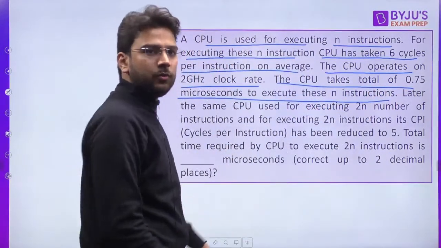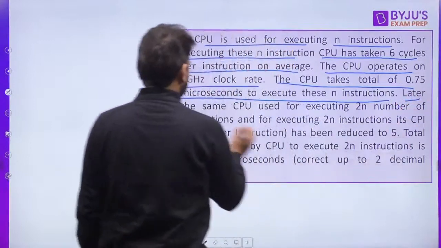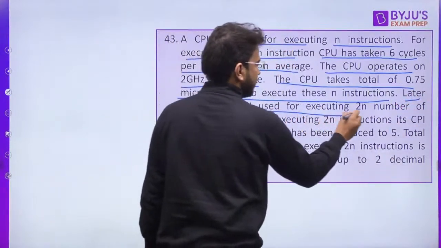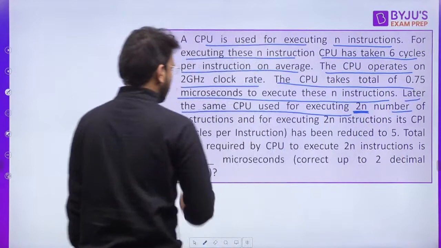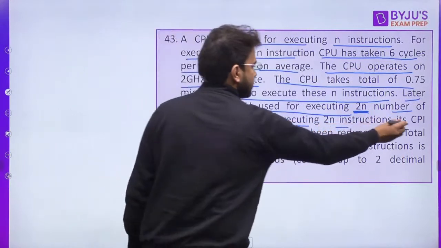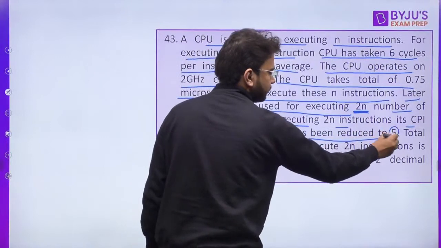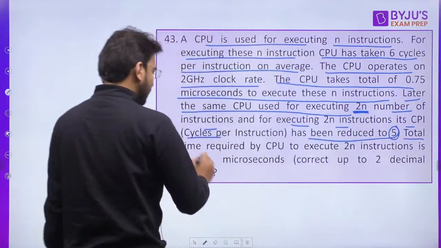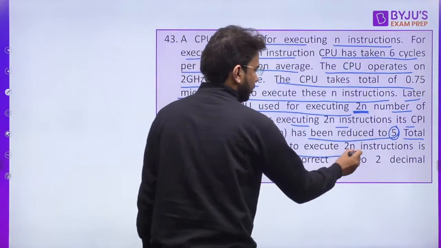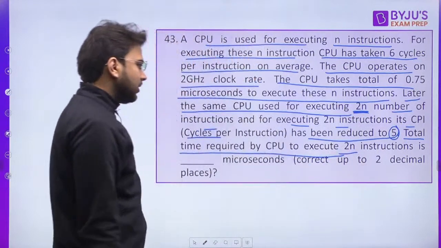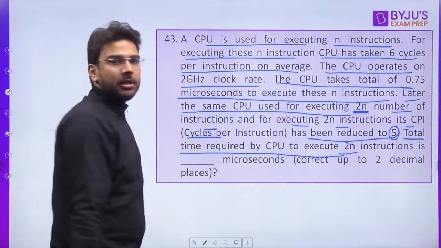So total time is given to you, correct? Later, the same CPU is used for executing 2n instructions, and for executing this, its CPI has been reduced to 5. The total time required by the CPU to execute these 2n instructions will be what? You have to answer correct up to 2 decimal places.